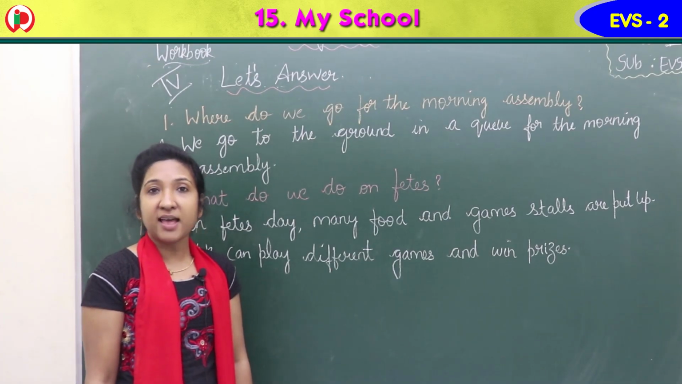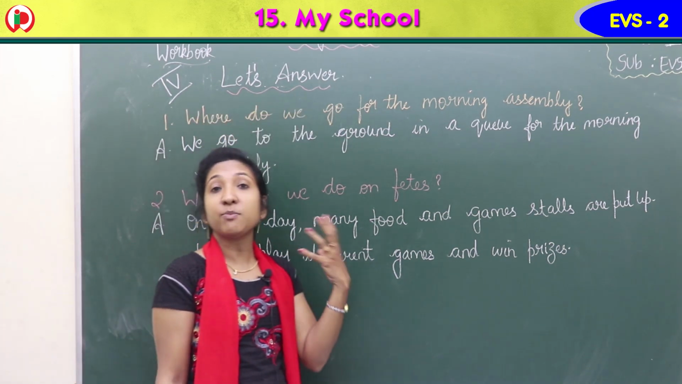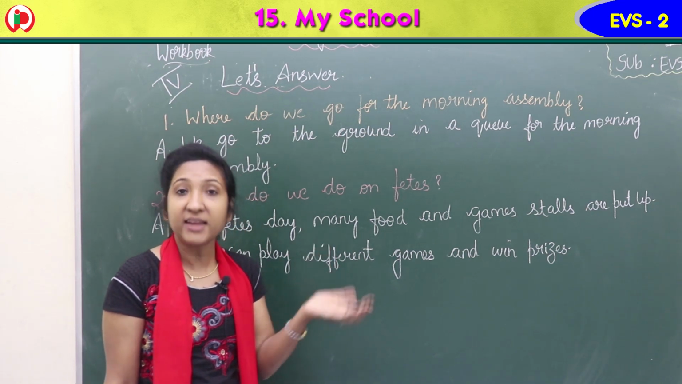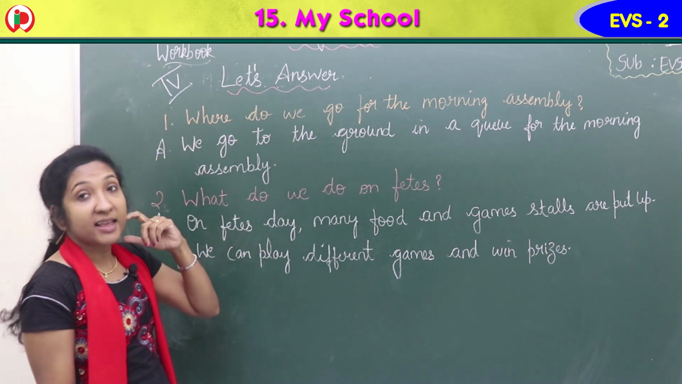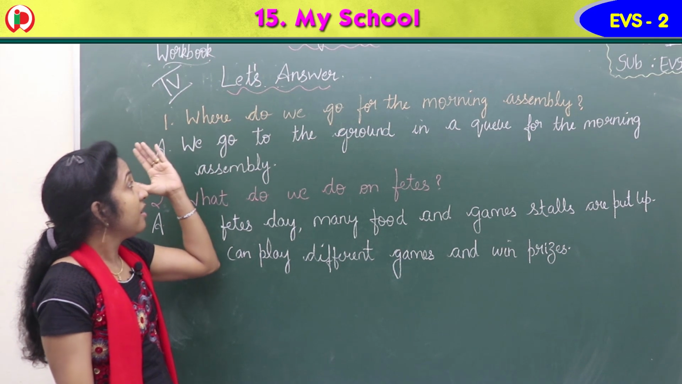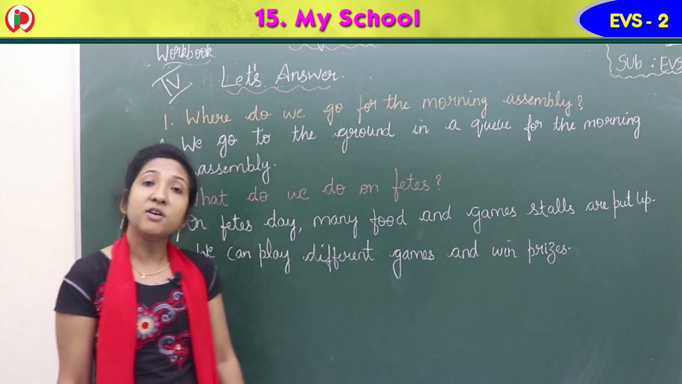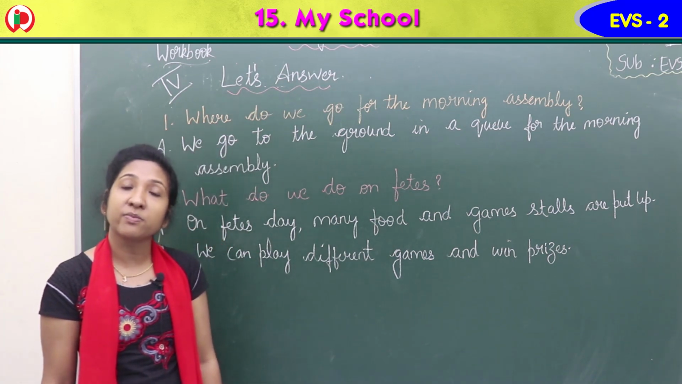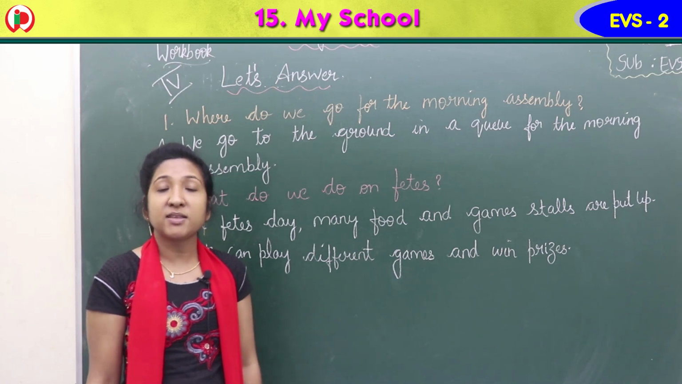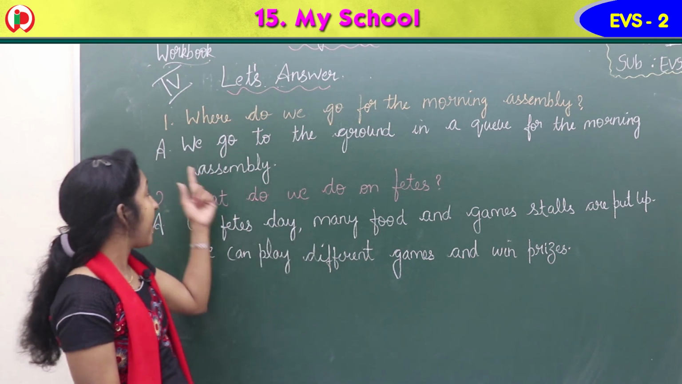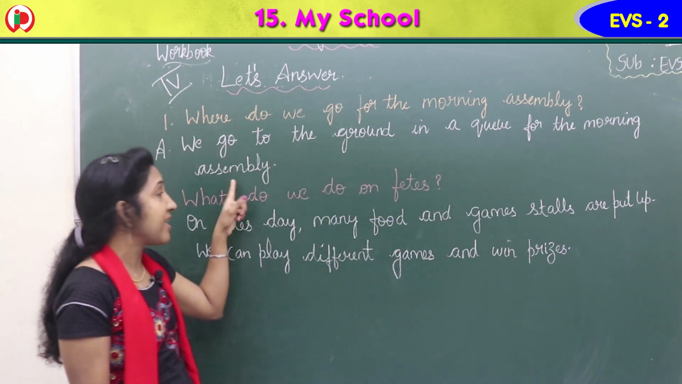Children, so our next exercise in the workbook is exercise 4. Let's answer. There are some questions given there. Read the question and answer it. Our first question is, children, come on, read the first question. Where do we go for the morning assembly? Yes, we go to the ground, isn't it? Or a hall, auditorium we say, or ground we say, for the morning assembly. So answer, we go to the ground in a queue for the morning assembly.